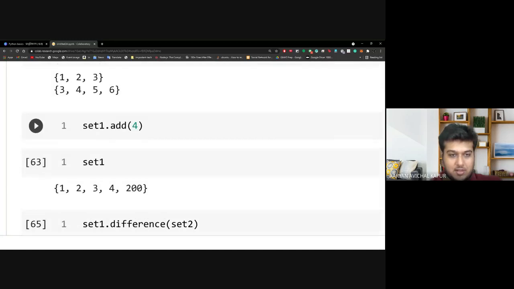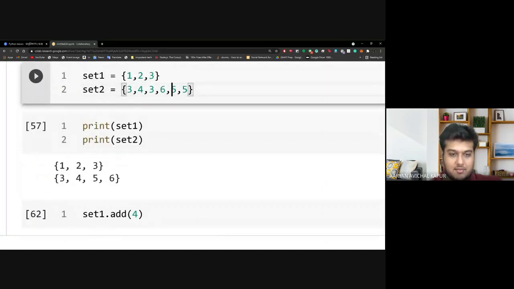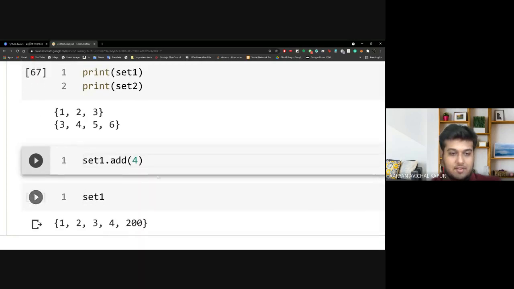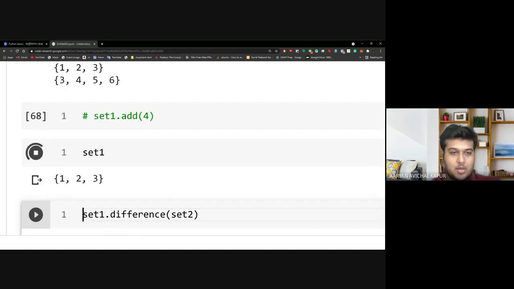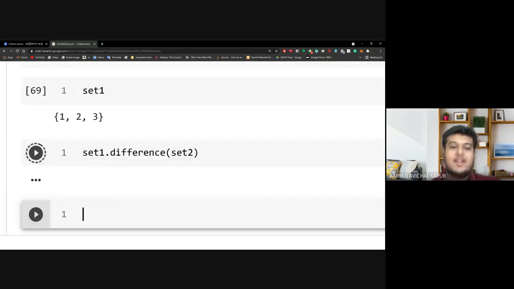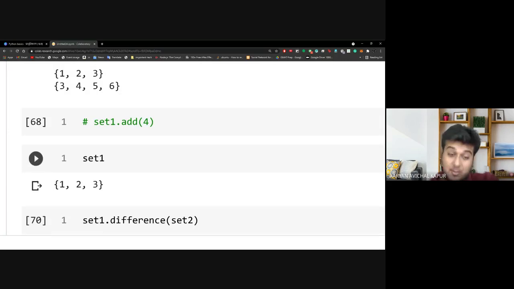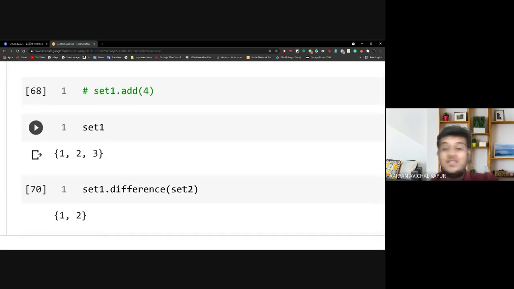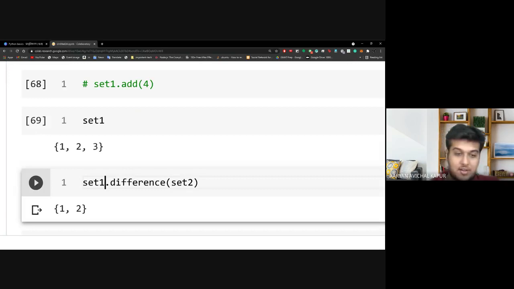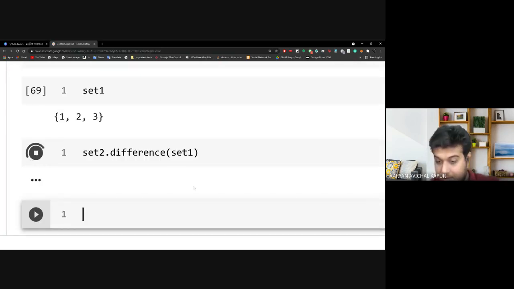Let me print them from the top, so you have 1, 2, 3, and 3, 4, 5, 6. When I put this, it gives me all the values that are present in set 1 but not in set 2. Now if I put set 2 and set 1, you'll see values that are in set 2 and not in set 1.